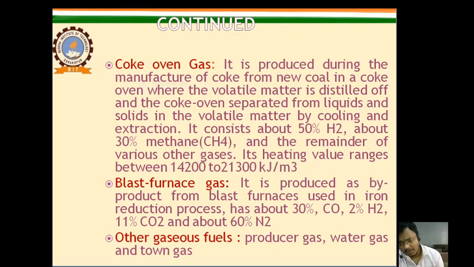During iron processing, the temperature of the blast furnace is very high, and due to that temperature, different gases are produced, which consist of 30% carbon monoxide, 2% hydrogen, 11% carbon dioxide, and 60% nitrogen. So these are the blast furnace gases.